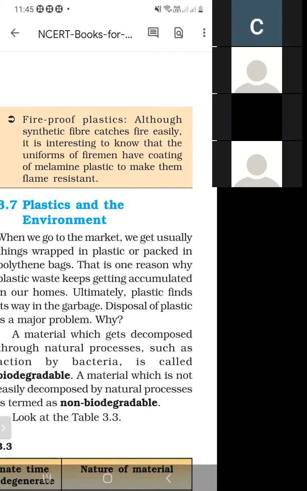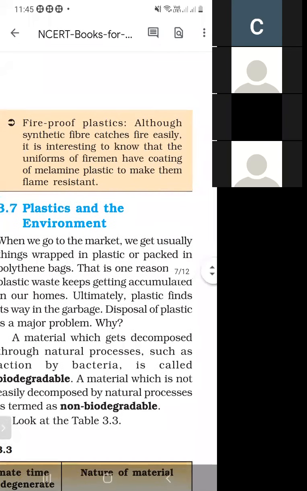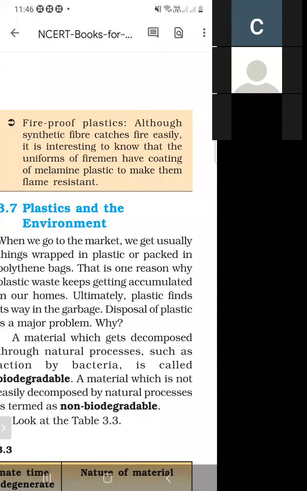So it makes the uniform flame resistant. It resists the flame. There are so many plastics which resist flame, and these plastics are called fireproof plastics. Just like waterproof, there is fireproof, meaning it is flame resistant and does not catch fire.